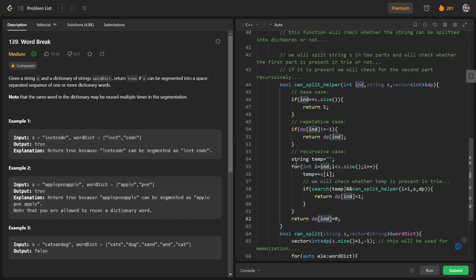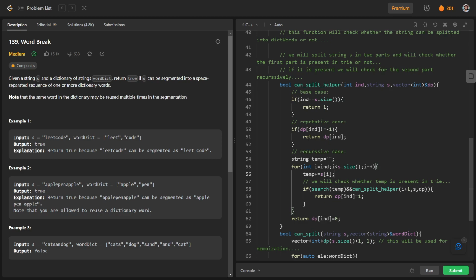And you can see that we have string temp, and this temp is nothing but the first part of the string. You can directly use the substring function also. I have added the characters one by one, but both are the same. So you can use this, or you can directly use the substring method or whatever substring syntax your language has.